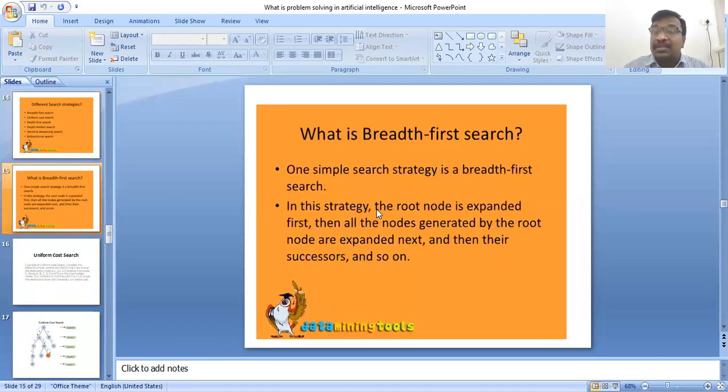Next, what is breadth first search? It is one simple strategy. In this strategy, the root node is expanded first, then all the nodes generated by the root node are expanded next, and then their successor nodes, and so on.